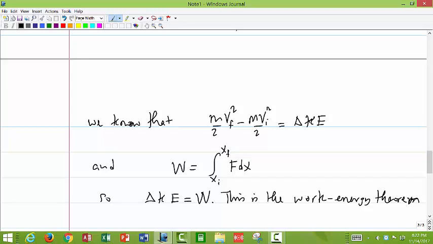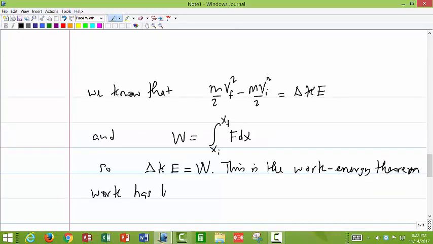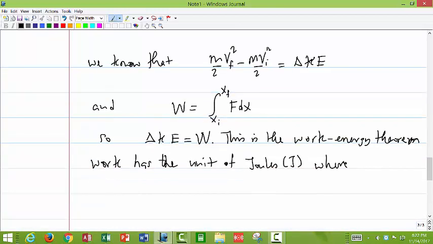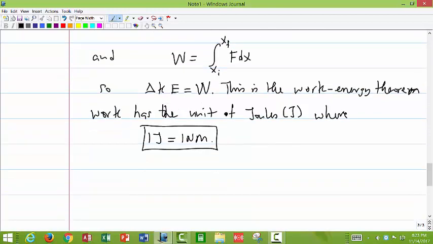So this is the work energy theorem. The work has the unit of joules, where 1 joule is equal to 1 Newton meter. Okay, that's our unit. So the work energy theorem has an analogy to the impulse momentum theorem. So let's create an analogy.